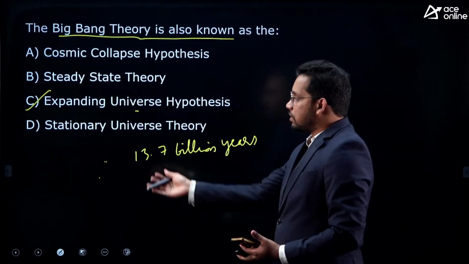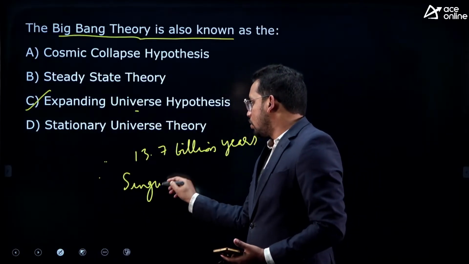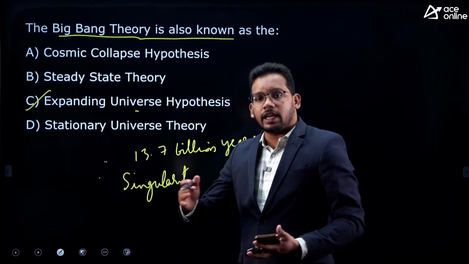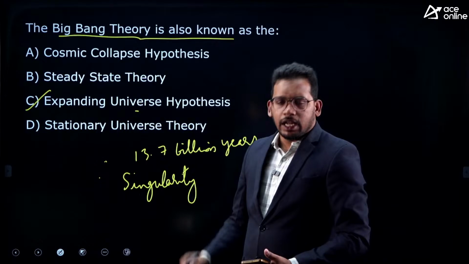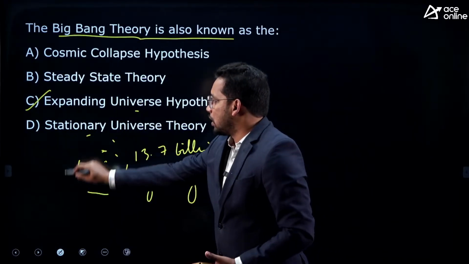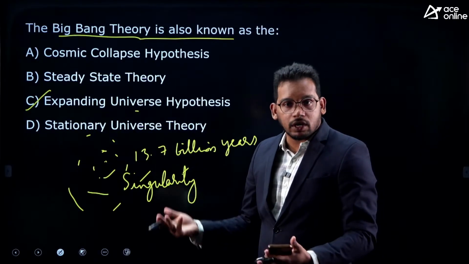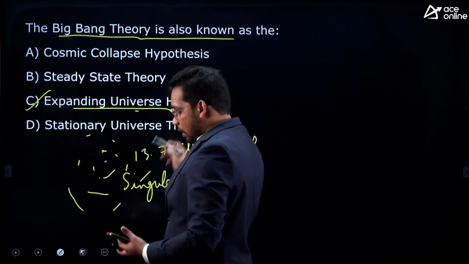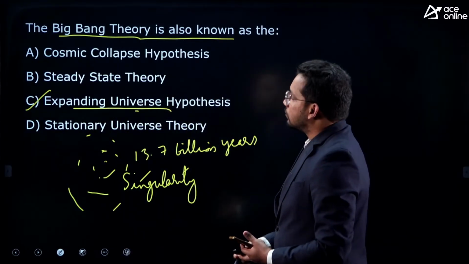13.7 billion years ago it was a small point. It is called a singularity. In the exam they will ask about the singularity concept as well. So it was a single dot, and then it kept on increasing because of the extreme temperature, pressure and density inside the single point. It started expanding slowly, and over the years it became very big, almost infinite. Now we cannot say what the end of the universe is, nobody knows, right? That's why it is also called the expanding universe hypothesis, correct.